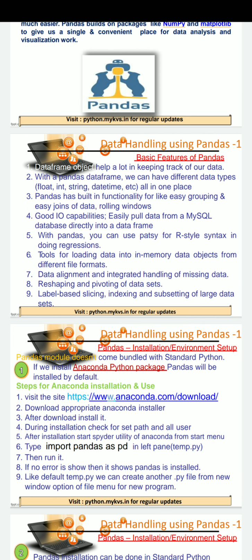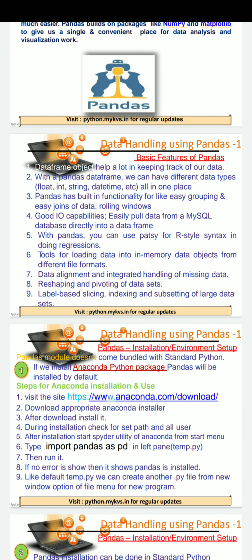With a pandas data frame, we can have different data types: float, integer, string, date, time, etc. in one place. A data frame is actually a tabular structure where we can store data in the form of columns. One column can have integer values, another column can have string values.